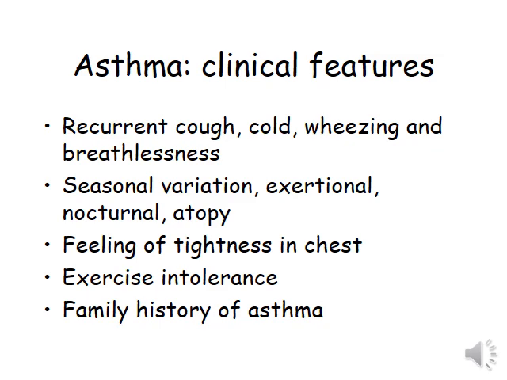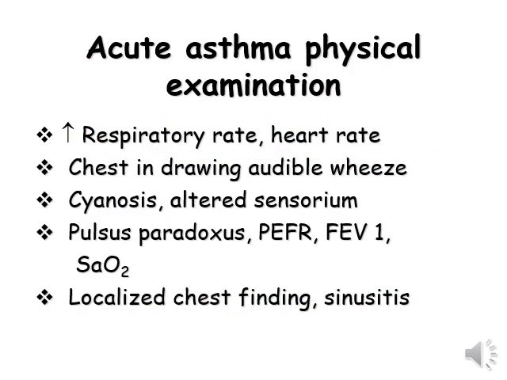Asthma clinical features: recurrent cough, cold, wheezing and breathlessness, seasonal variation, exertional, nocturnal, atopy, feeling of tightness in the chest, exercise intolerance, family history of asthma. On physical examination, there is tachypnea, tachycardia, chest indrawing with audible wheeze, cyanosis.